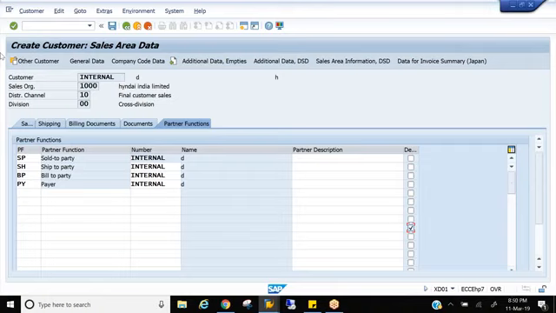Any other questions? Okay, hope so, no questions. We'll call it a day today and catch up tomorrow. Tomorrow we'll continue with the material master. In one day or two sessions we can finish material master and finish master data, right?